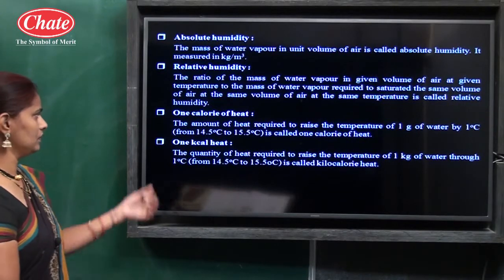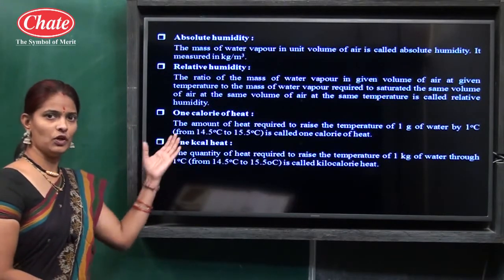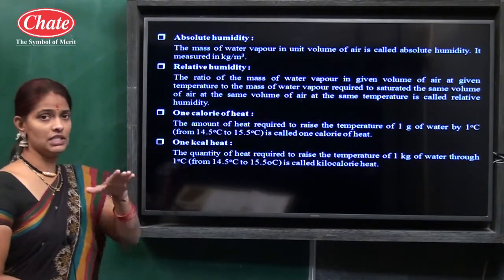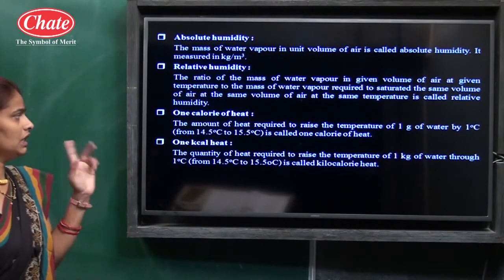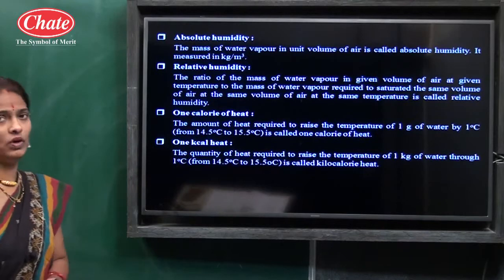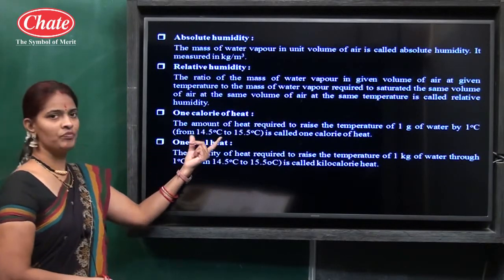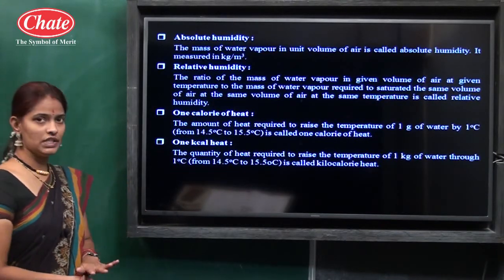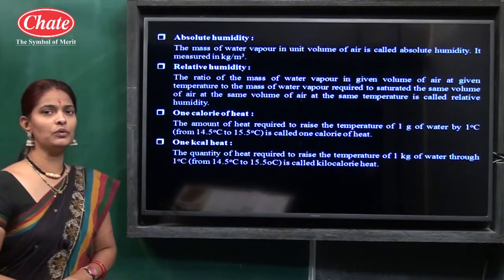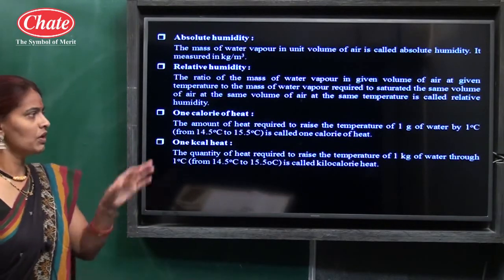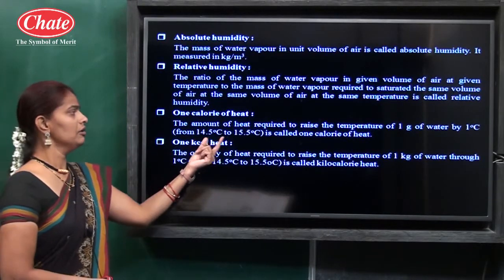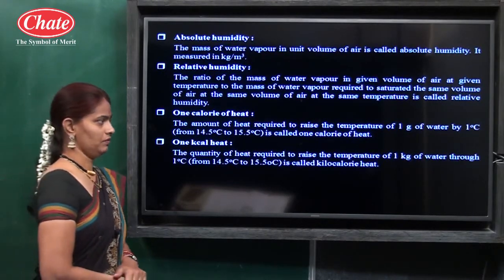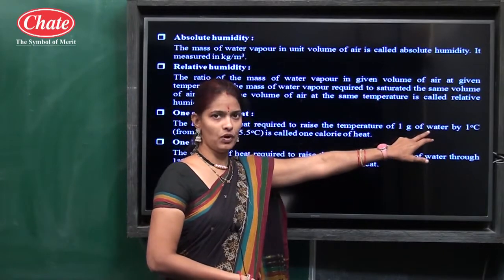Then the next term, 1 calorie of heat. We know the unit of heat is calorie, so what is 1 calorie of heat? The amount of heat required to raise the temperature of 1 gram of water by 1 degree Celsius, from 14.5 degrees Celsius to 15.5 degrees Celsius. Okay, so what is the definition? The amount of heat required to raise the temperature of 1 gram of water by 1 degree Celsius from 14.5 to 15.5 degrees Celsius is called 1 calorie of heat. Here, 1 gram of water.